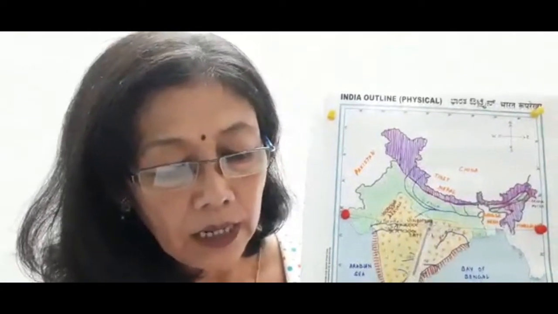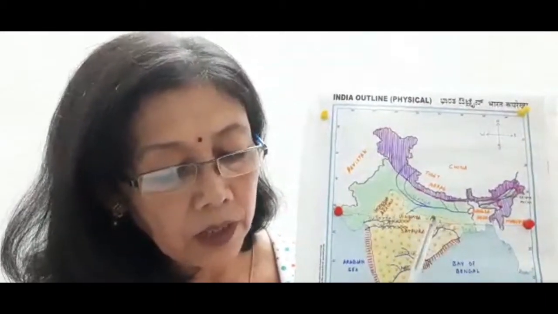And since this is a huge plain, it becomes very difficult for us to study. So we have divided it into 5 plains. The northern plains have been subdivided into 5 plains. Number 1, the western plain. This western plain is very dry and arid. That is the Thar desert region.